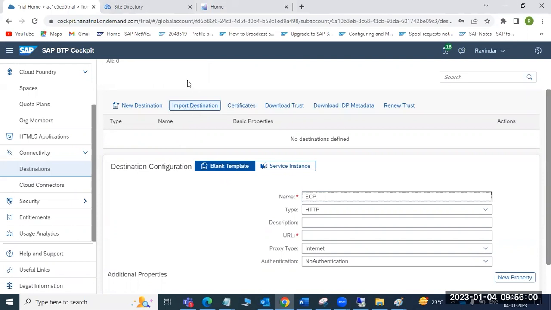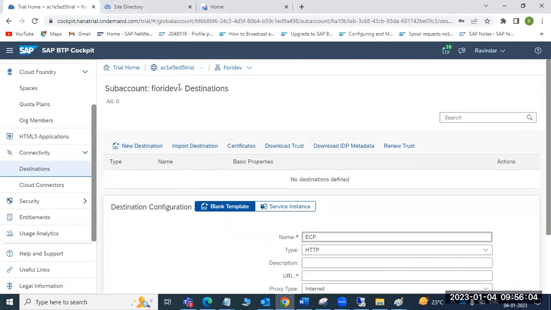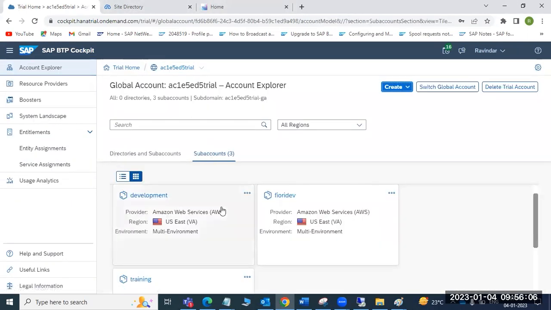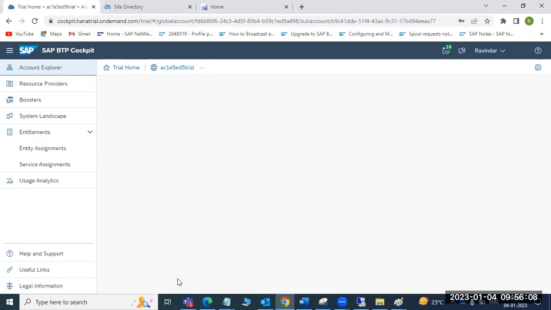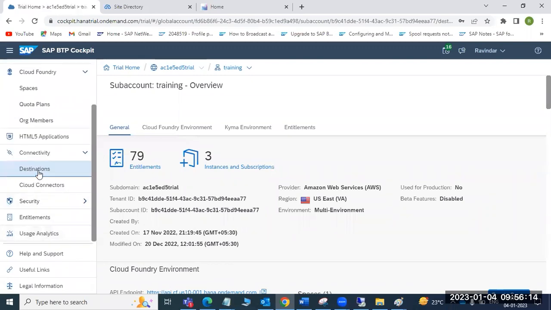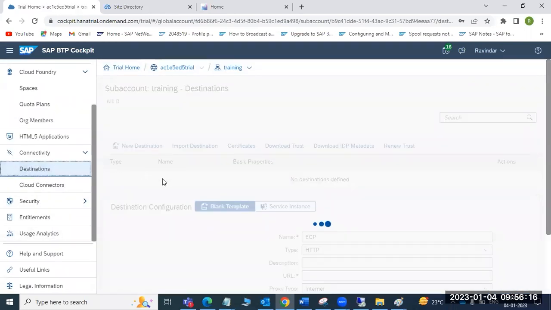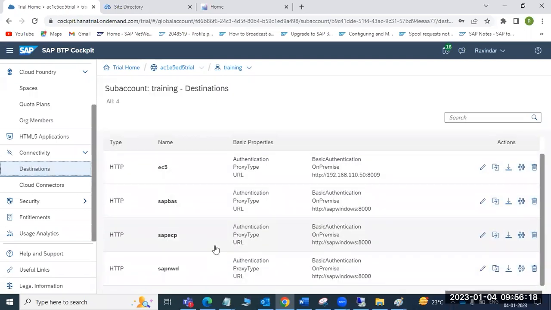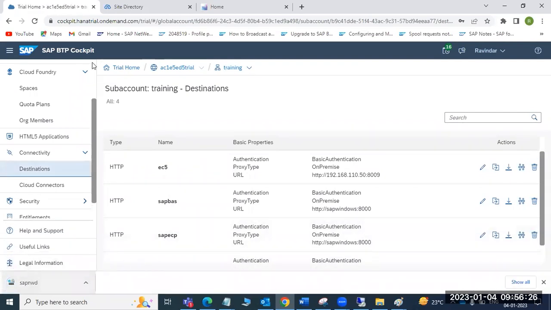Import the destinations means you already have destinations in some other sub account. Suppose I already have my destinations in another sub account. Go to the destinations, select any one of the destinations, and click on the export option. That will be exported here.